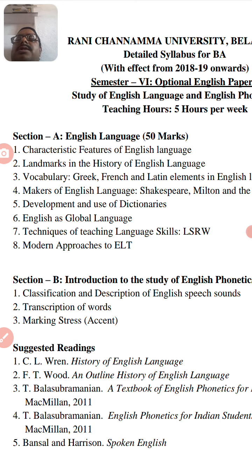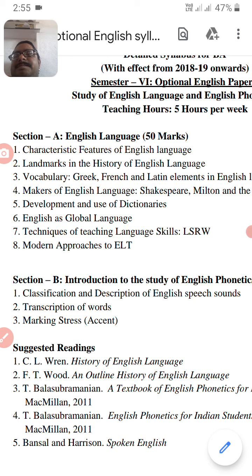Now we shall discuss question paper pattern. Section A, English language, 50 marks. And the second section, introduction to the study of English phonetics, 30 marks. In the first section there are 1 mark questions, 10 mark questions and 5 mark questions. And in the second section 30 marks, it means